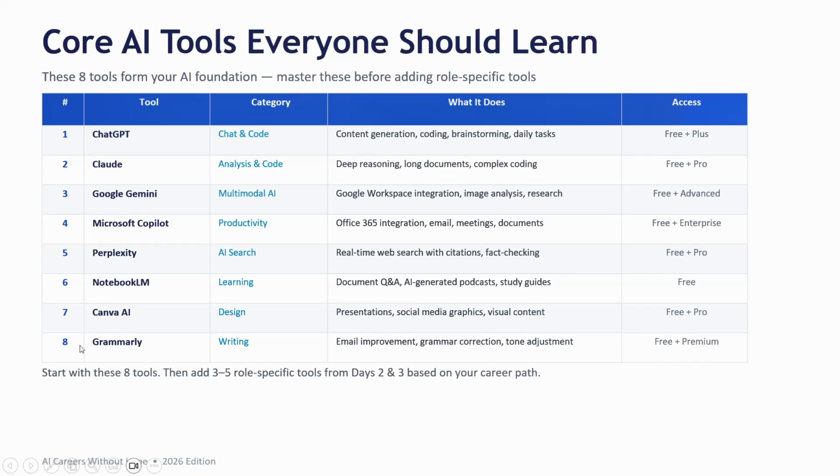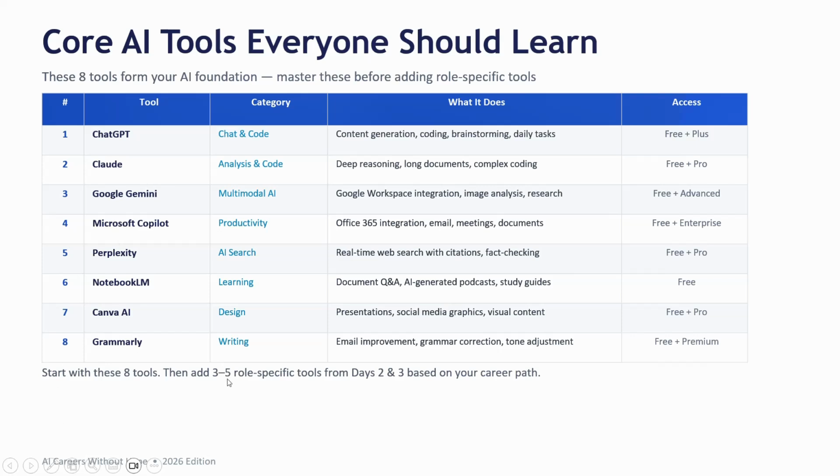So likewise, these are all the core tools: ChatGPT, Google Gemini, Microsoft Copilot, Perplexity, NotebookLM, Canva AI, Grammarly. These are all very effective core tools that everyone should learn. I will create separate masterclass videos for all these tools, because this will be helpful for everyone, and everyone should be aware of the capabilities of these particular tools. Later on you need to learn your role specific tools. These 8 tools everyone should learn how to use.